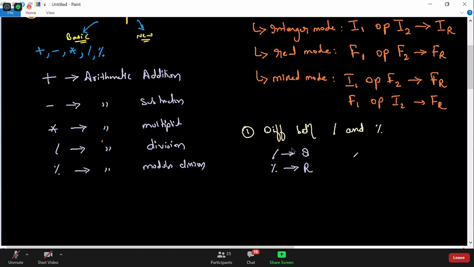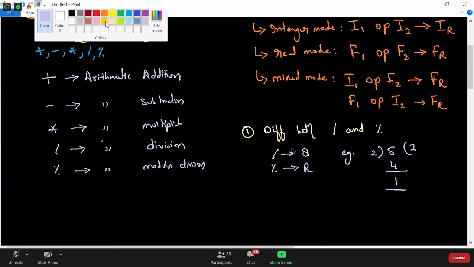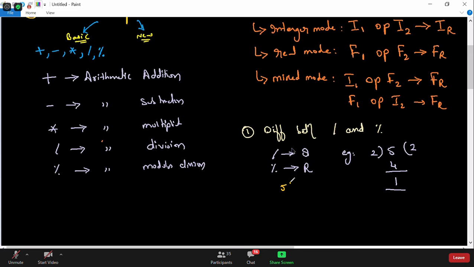Very perfect, Vishwajit. Now, if I ask you 5 divided by 2, we know that 2 into 2 will give you 4 and the remainder will be 1. That's why when I ask 5 divided by 2, we got the result as 2.